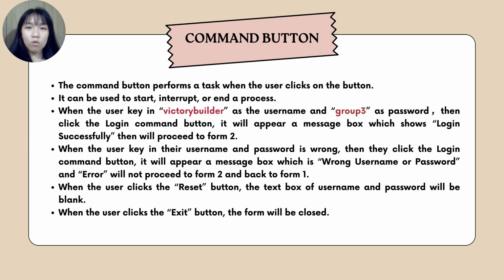When the user keys in Victory Builder as their username and group 3 with small letters as their password, then clicks the login command button, a message box will appear showing login successfully. Then it will proceed to form 2. When the user keys in a wrong username or password and clicks the login command button, a message box will appear saying wrong username or password, and it will not proceed to form 2 and will stay in form 1. Furthermore, when the user clicks the reset button, the text boxes of username and password will be blank. When the user clicks the exit button, the form will be closed.